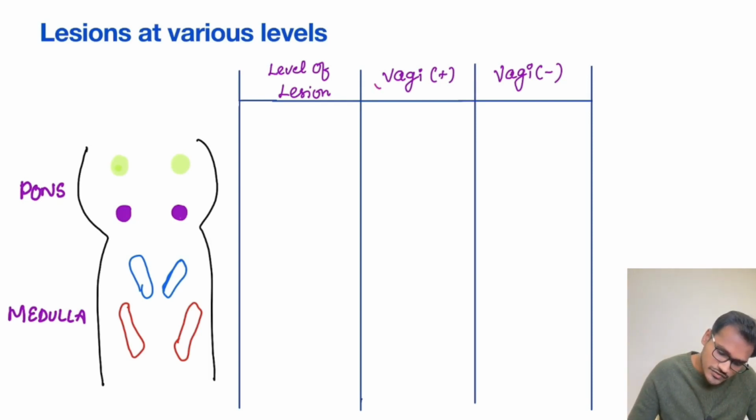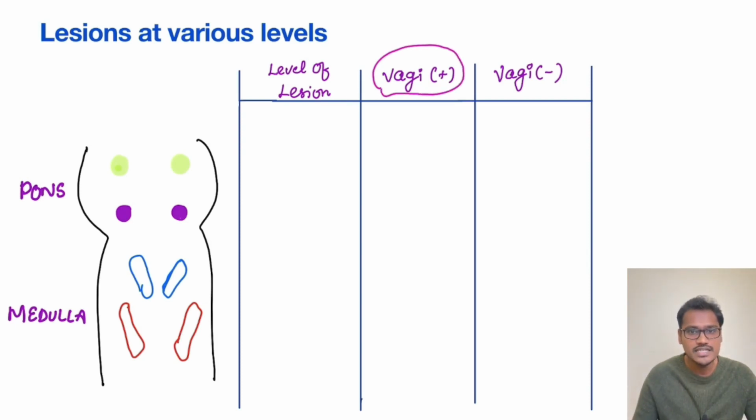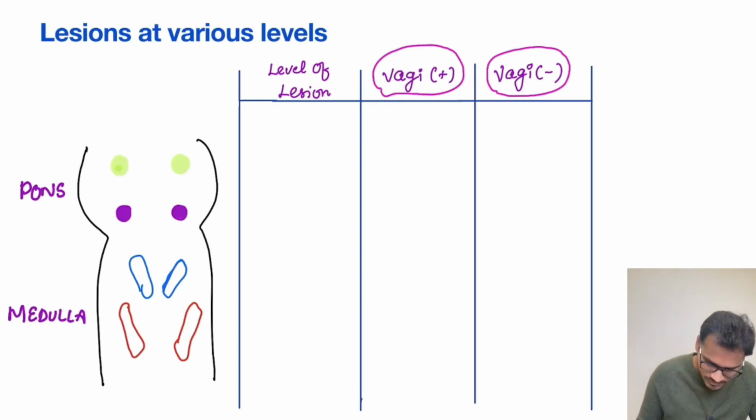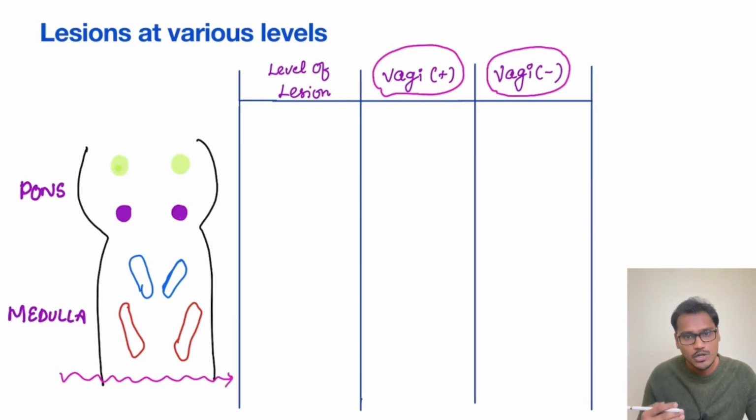And in that also we are going to see what happens whenever there is a vagal supply, that is vagal impulses from the afferent going to the brain, and when vagal is cut. If this vagal is also cut, what will happen at various different levels of lesion? Now let's start with an easiest one, that is whenever I put a cut here, the lowermost region. This cut is below medulla.